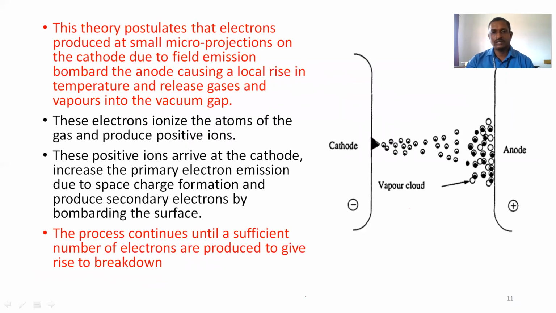In anode heating, electrons will be emitted from small micro projections on the cathode. These electrons ionize the atoms of the gases and produce positive ions. These positive ions arrive again at the cathode surface and produce more electrons, that is, secondary electrons. So the secondary electrons are responsible for the breakdown.